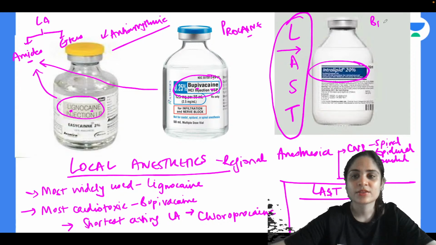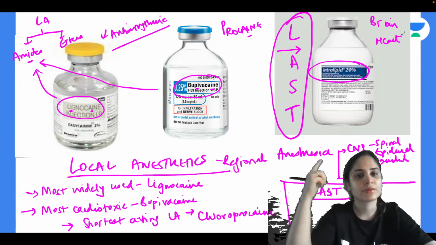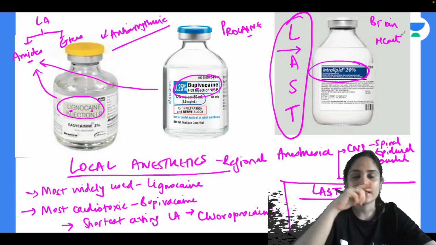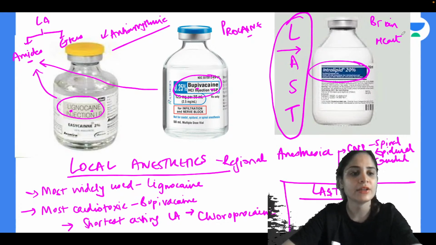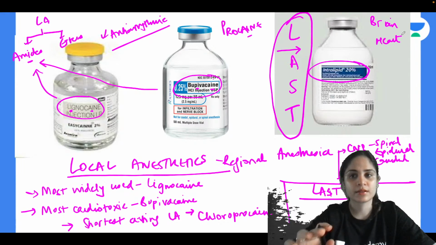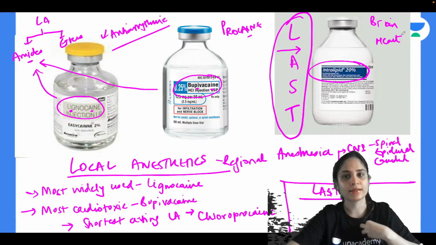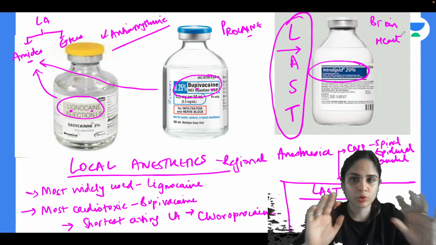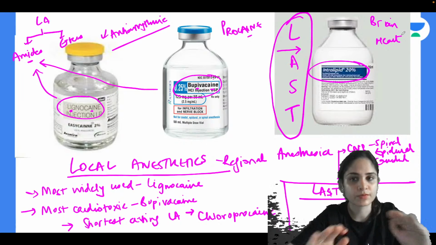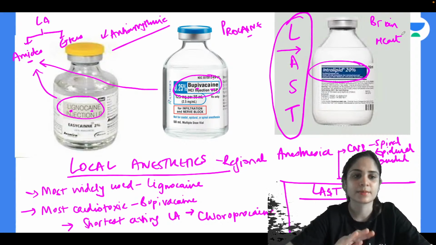So LAST affects two organs mainly. It affects the brain and it affects the heart. Okay, so the local anesthetic will go to the brain and it will cause initially seizures, and then after the seizures it will cause coma. Okay, and your bupivacaine that is there, it will directly go to the heart and it will cause cardiac arrest. Okay, so as a result of this, both of them can cause the death of the patient if you have a local anesthetic systemic toxicity.